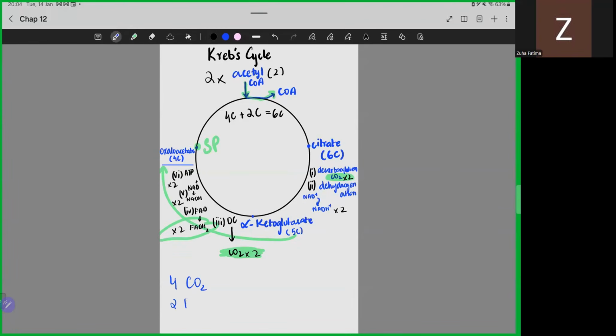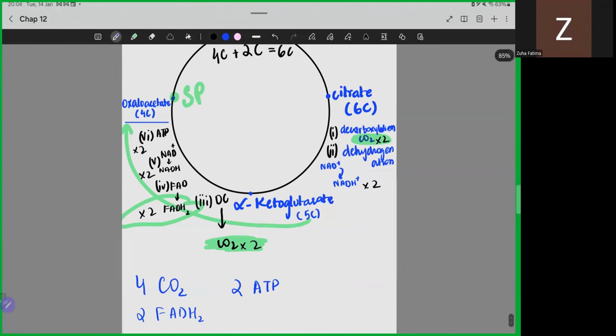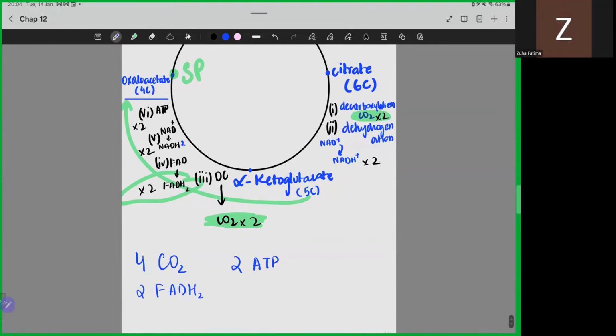Then we have 2 ATPs and अच्छा यहाँ पर ऑलरेडी 2 NADH बनेंगे, so this would be 6 NADH. So this is our overall net yield.